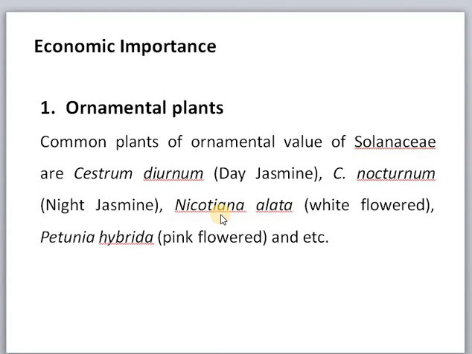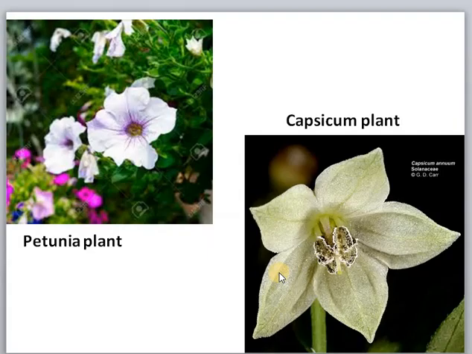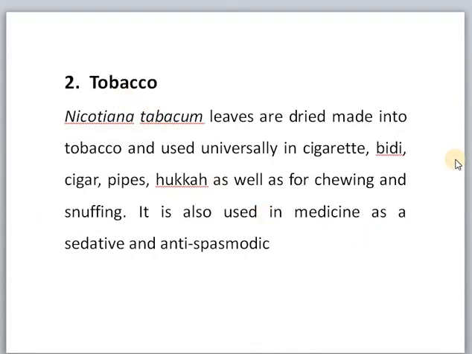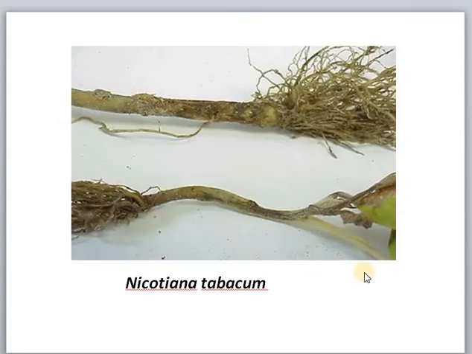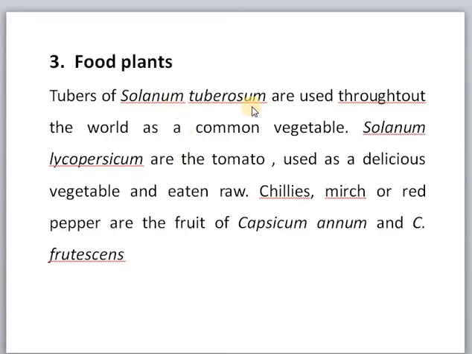as ornamental plants, there are Cestrum, Diurnum, Nicotiana alata, Petunia. These are all ornamental plants. Petunia plant, Capsicum plant. Then tobacco is used in cigarettes, bidis, cigars, pipes, hookahs, and in medicine as a sedative and antispasmodic. And this is the Nicotiana tabacum plant. Solanum tuberosum, potato, Solanum lycopersicum, tomato, chili, capsicum, all these are used as vegetables.